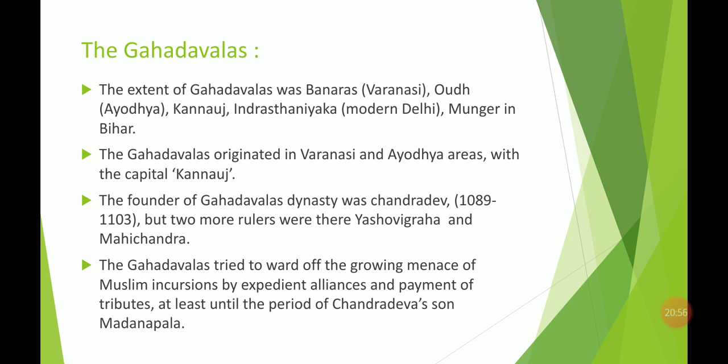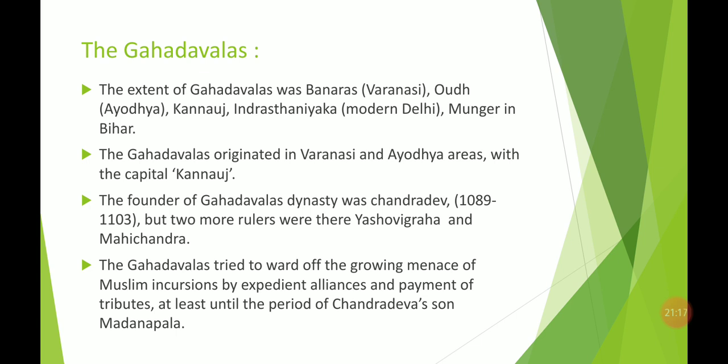Now move to the next, that is the Gadwals. The Gadwals' regions were basically Banaras, Awadh, Kannauj, and Indrasthanika. Indrasthanika is now known as modern Delhi.